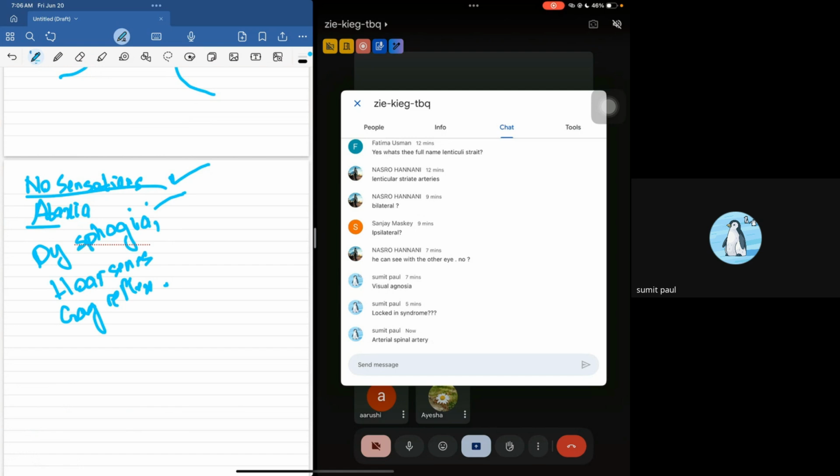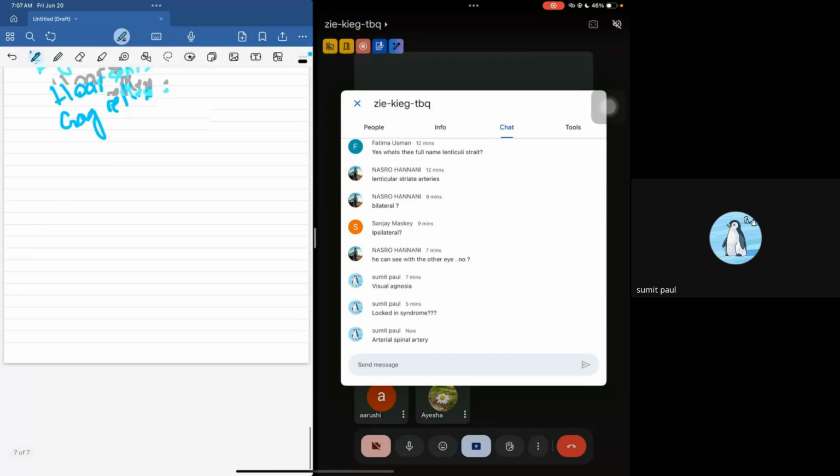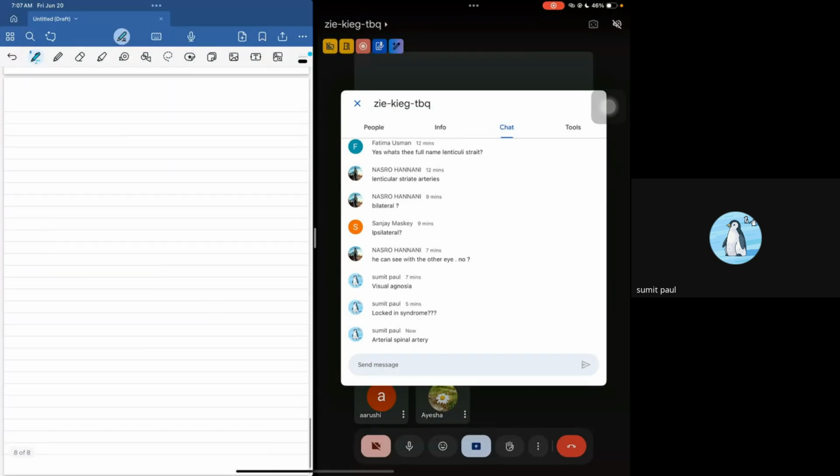Right. So anterior spinal artery is not important. They are not going to give you anterior spinal artery in the exam. That one is useless, so that is why they did not cover it, and that is why I did not cover anterior spinal artery. It's going to confuse you more. There are some other strokes as well, but they are not important.